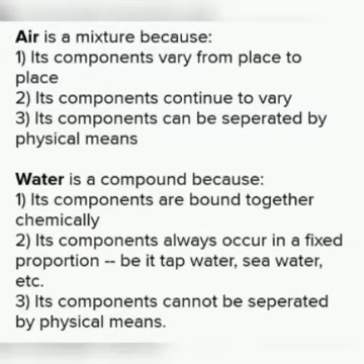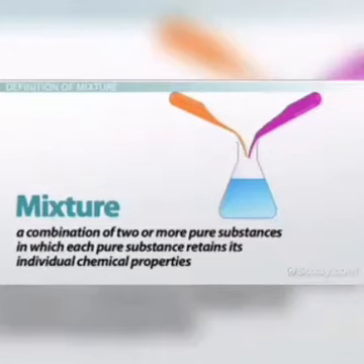Next, mixture. A mixture is a material containing two or more substances in varying proportion but not chemically combined.